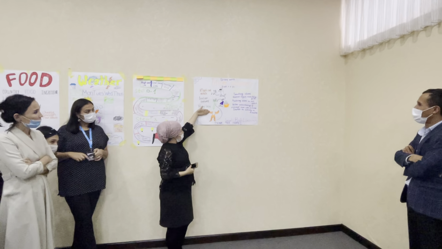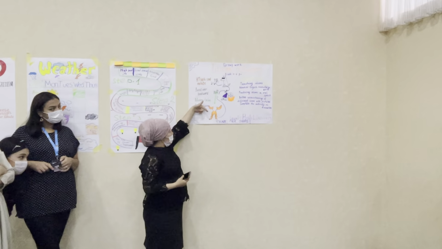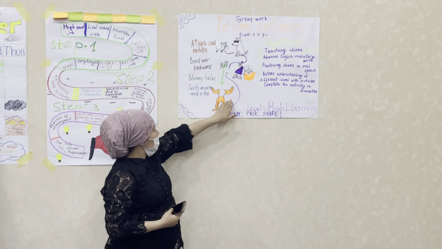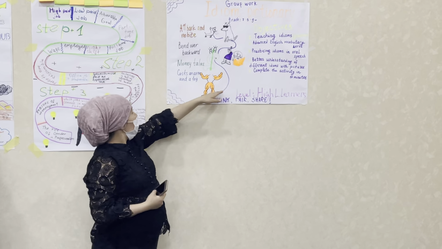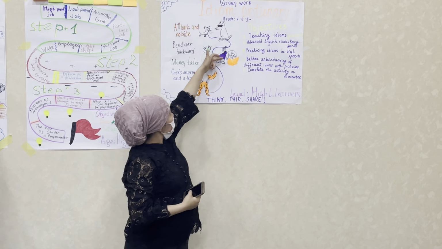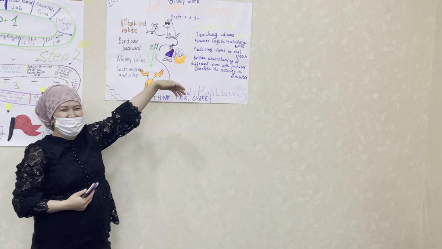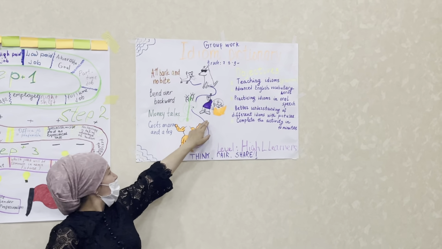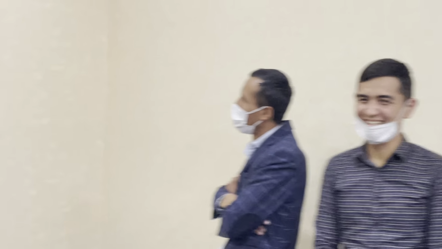This one: arm and a leg. Costs an arm and a leg. Right. What does it mean? Very expensive. Okay, what about this one? Bend over backwards. What does it mean?